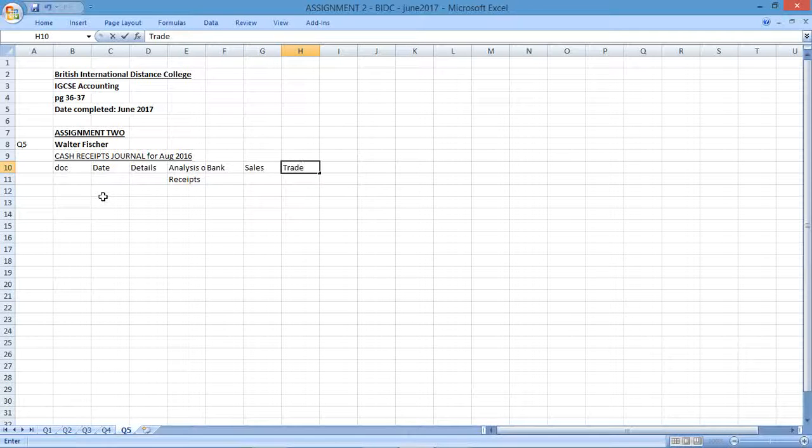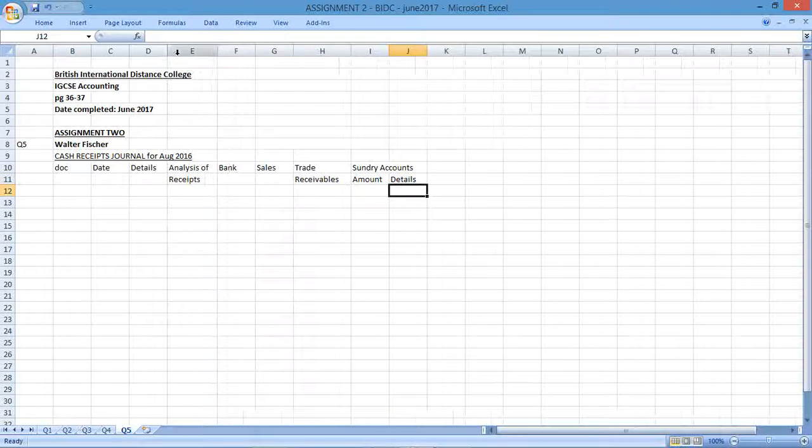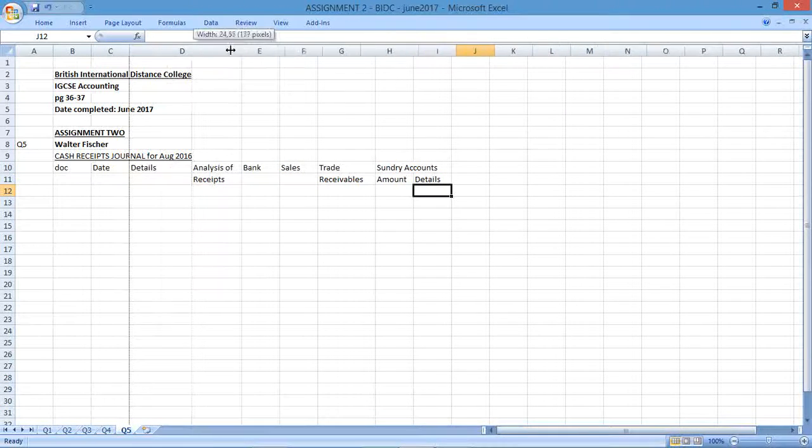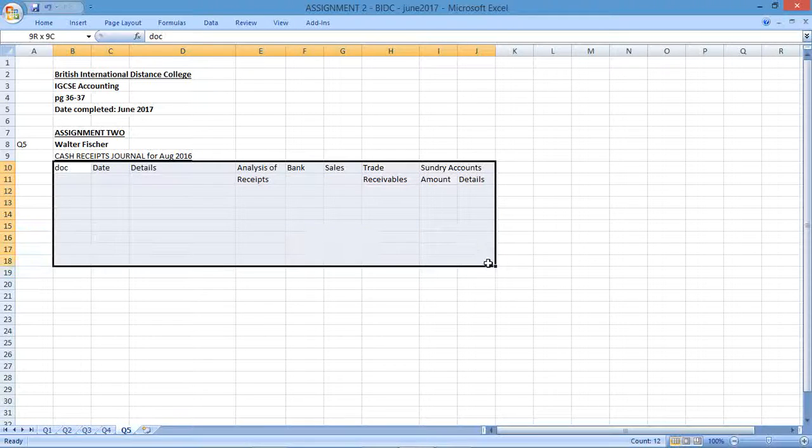Let's rather use trade receivables column, and obviously sundry as well. Sundry accounts, which will have the amount and the details. And that's the basis for our first journal, which is the cash receipts journal.